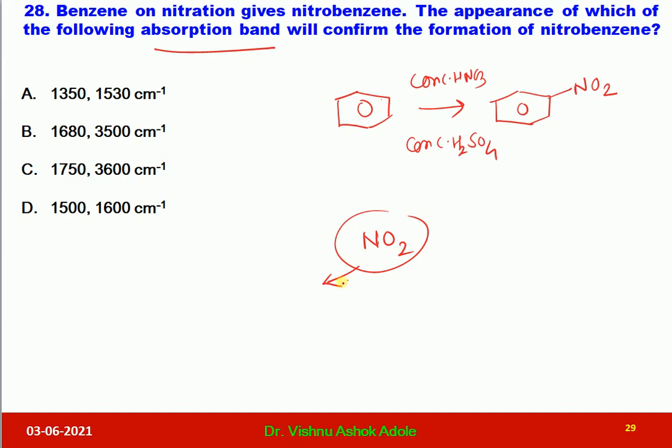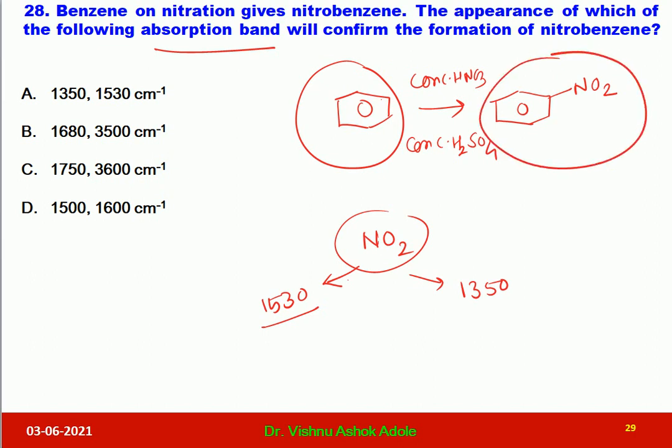Let me tell you, the nitro group shows frequencies at 1530 and 1350. 1530 is due to asymmetric nitro group stretching and 1350 is due to symmetric stretching. The difference between benzene and nitrobenzene is the presence of the nitro group in nitrobenzene.